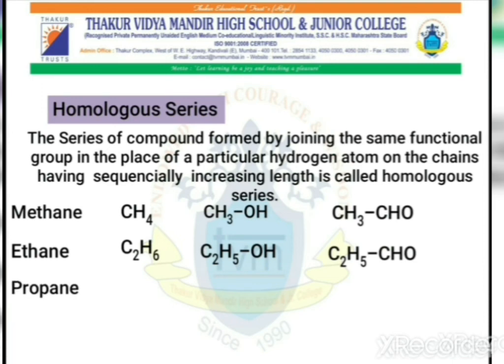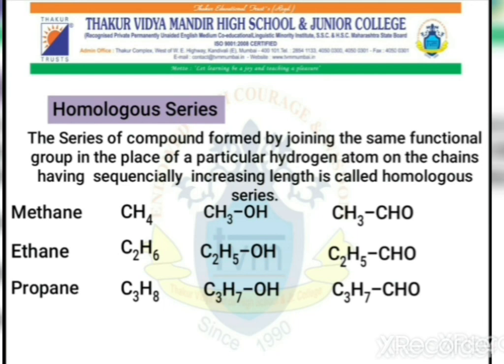The third example is of propane. Again, the formula of propane is C3H8. If I remove the last hydrogen atom and replace it, I will get C3H7OH. Similarly, if I remove the last hydrogen atom and add CHO, I will get C3H7CHO. Here also, the difference between C3H8 and C2H6 is CH2.